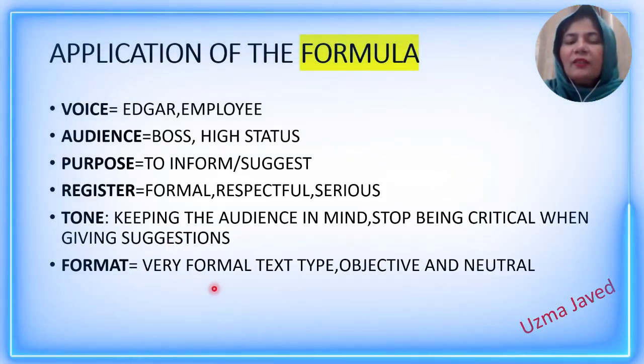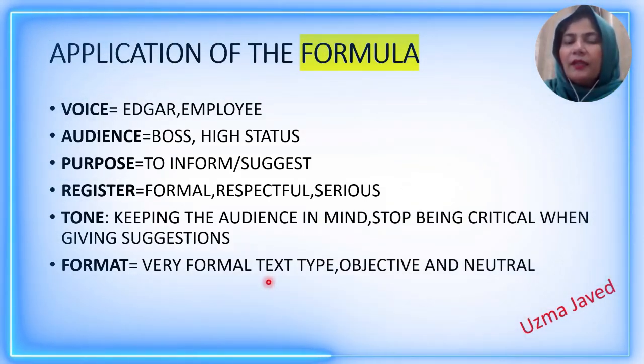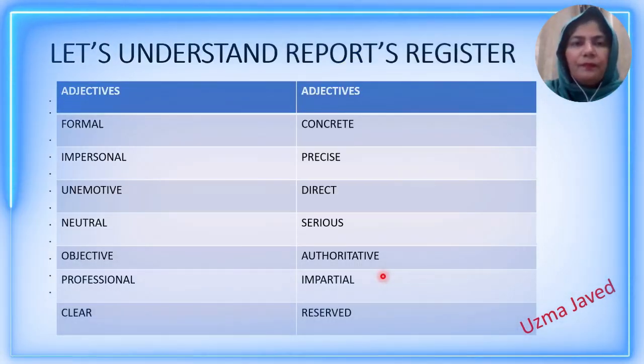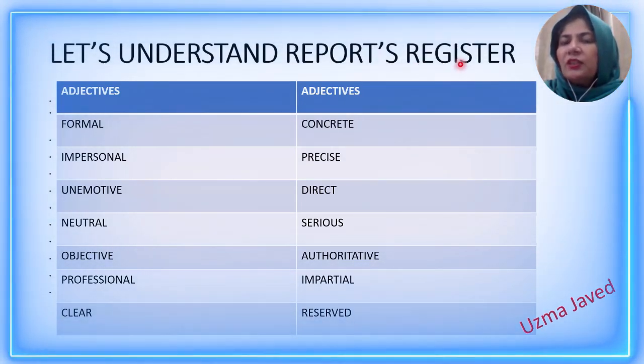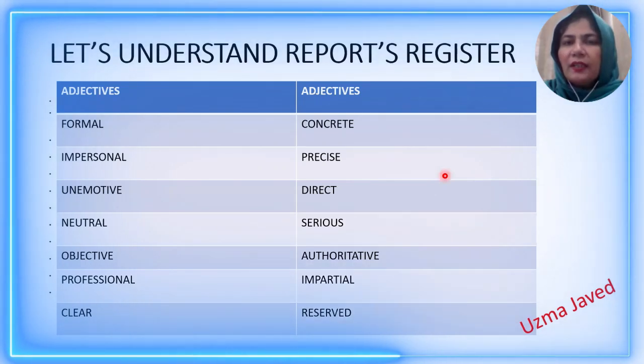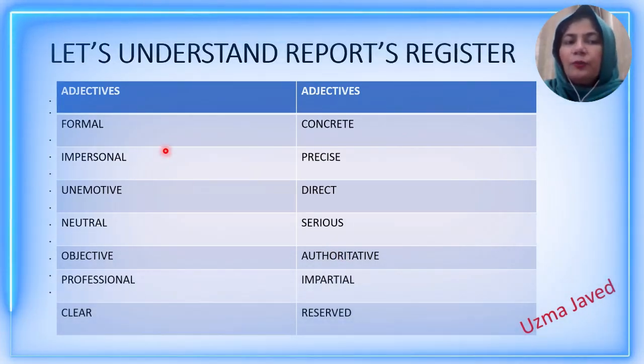And the format should be very formal, because this text type, report writing, is a formal text type, and it is objective and at the same time neutral. These are some of the words which I have written before you, which sum up the nature of reports register. Reports register means the tone which will be adopted in report writing. These words, you can take the screenshot. These are the words which I have been speaking in my video regarding the tone, that it should be formal,